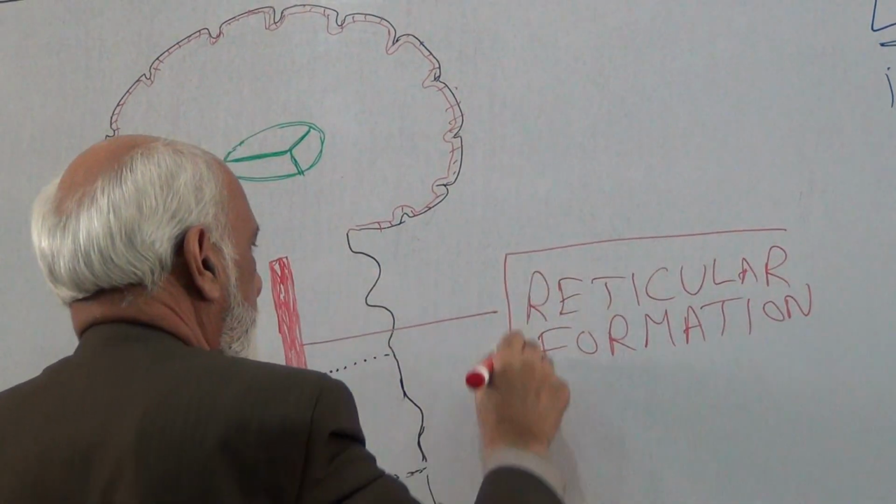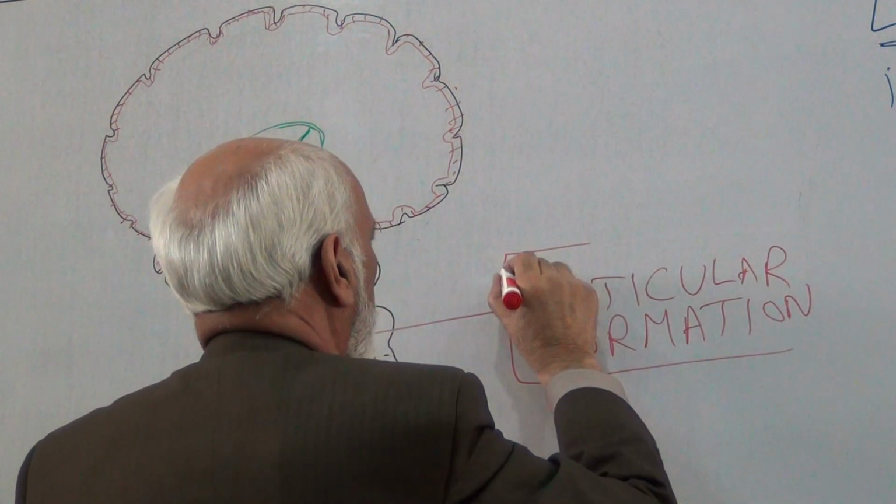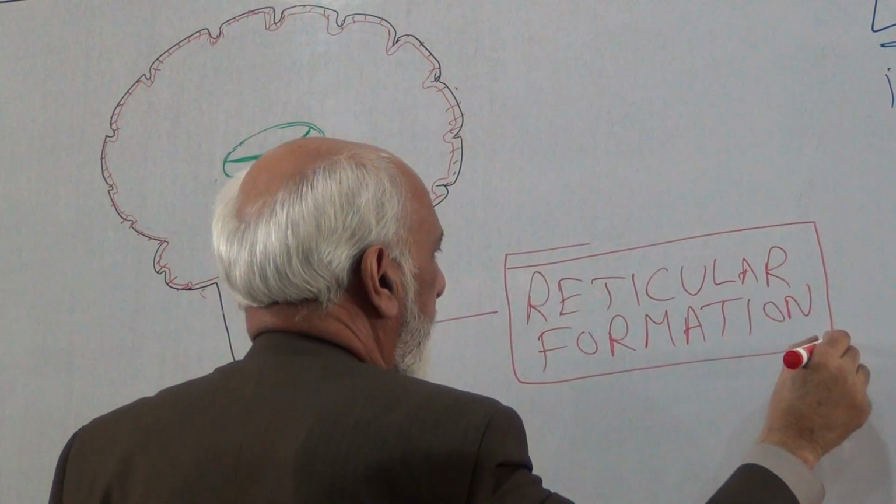This is a reticular formation which we have discussed in detail in the last lecture.